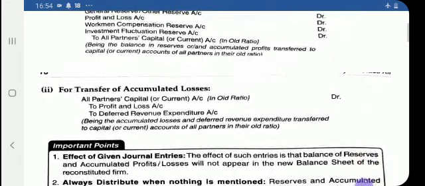In case any losses appear on the asset side of the balance sheet, like the profit and loss debit balance, and deferred revenue expenditure such as advertisement expenses, then debit all partners' capital accounts, including the retiring partner, and credit the losses that appear on the asset side, like the P&L account and deferred revenue expenditure.